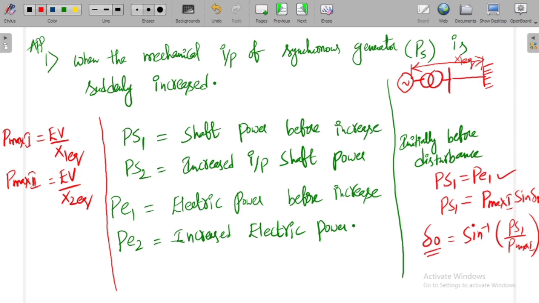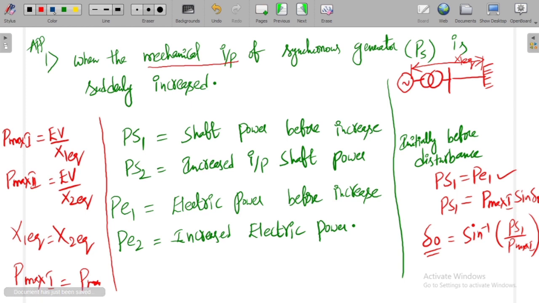Now before the disturbance and after the disturbance, there is no change in reactance, because we are changing only the mechanical input. The reactance has nothing to do with the mechanical input. Hence we can say that X1 equivalent is equal to X2 equivalent, before and after the disturbance. Because of this reason, Pmax1 is equal to Pmax2. Pmax2 is the maximum power transfer after the disturbance, and Pmax1 is the maximum power transfer before the disturbance.